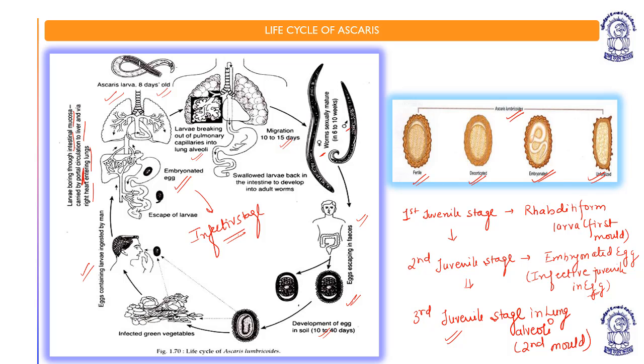And then it forms the fourth juvenile stage in the lung alveoli, which is the third molt. So in the lung alveoli only, it is converted from the second molt to the third molt. The third molt also represents the fourth juvenile stage.